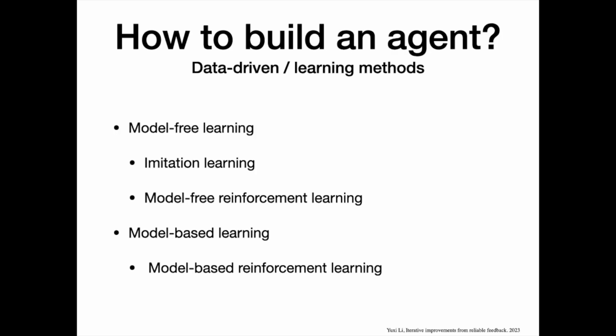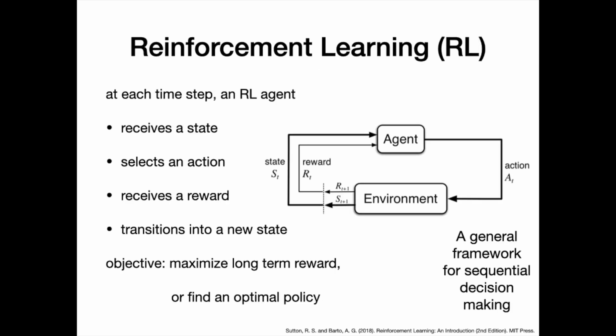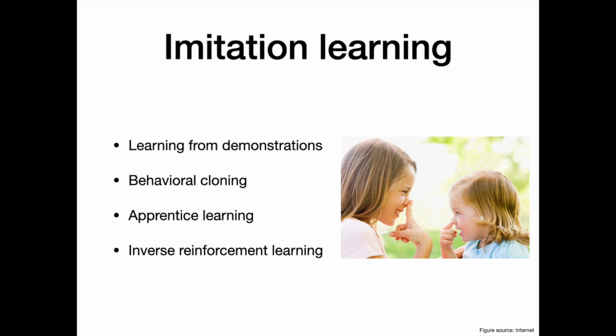Data-driven, learning methods include imitation learning, model-free reinforcement learning and model-based reinforcement learning. In reinforcement learning, at each time step, an RL agent receives a state, selects an action, receives a reward, and transitions into a new state. The objective is to maximize long-term reward, or find an optimal policy. RL is a general framework for sequential decision making. Imitation learning includes several methods.